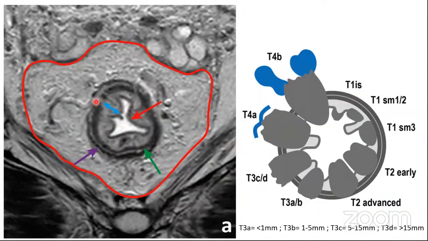Okay. Now, this area marked by the blue arrow is the submucosa. Now, when the tumor extends into the submucosa, it becomes a T1 tumor. So here you can see that if it is partially involving the submucosa, it will be T1 submucosa half. And if it is involving the full thickness of the submucosa, it will be submucosa 3. That is, the full thickness is involved. These are the substages which are taken on the MR staging.